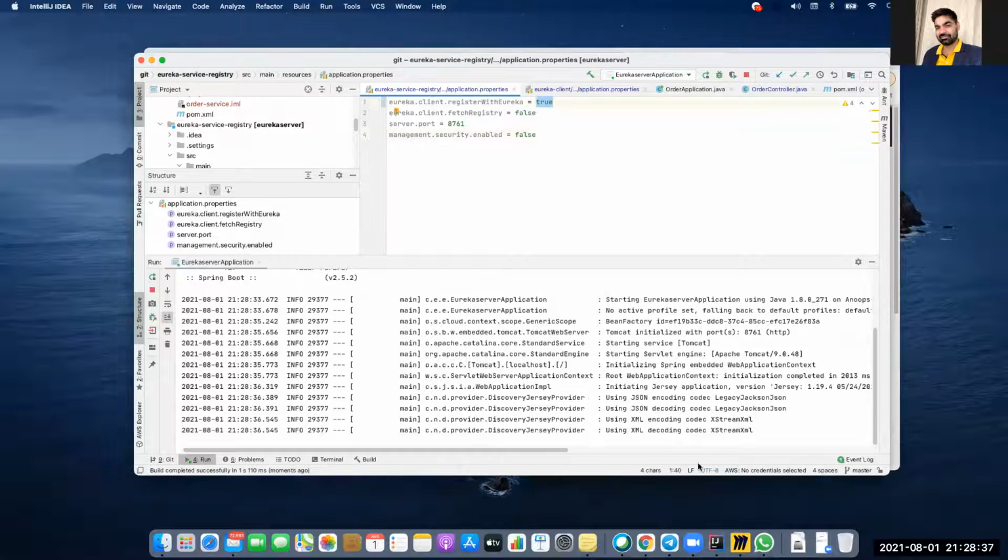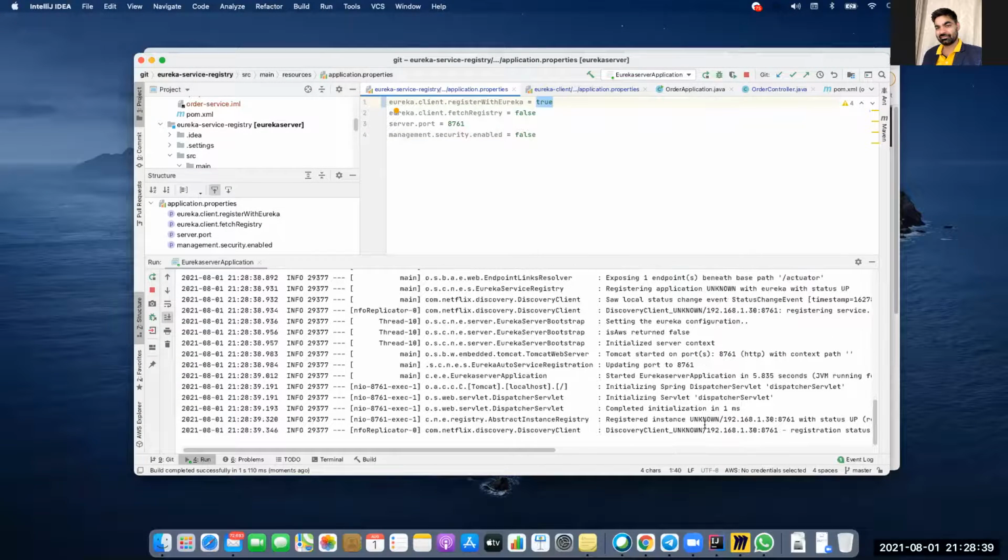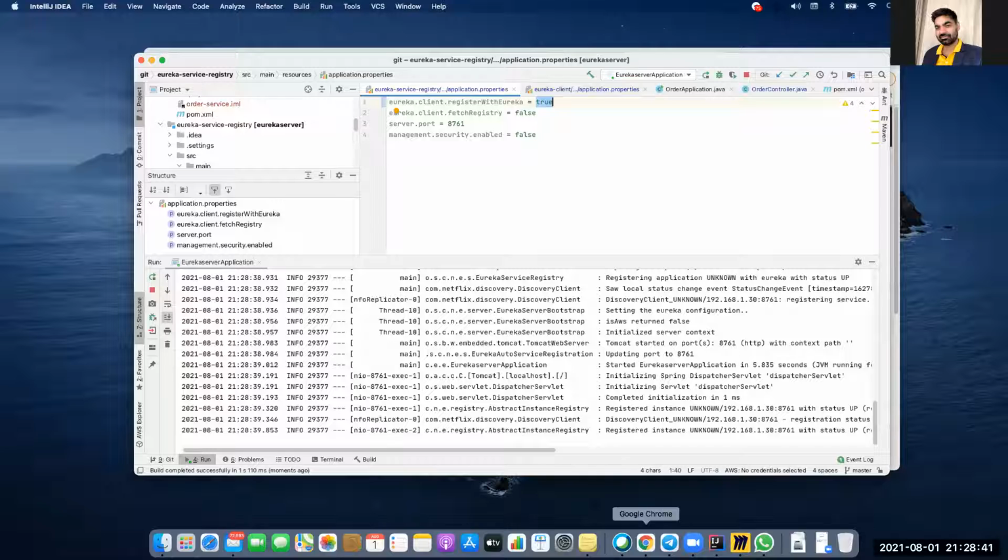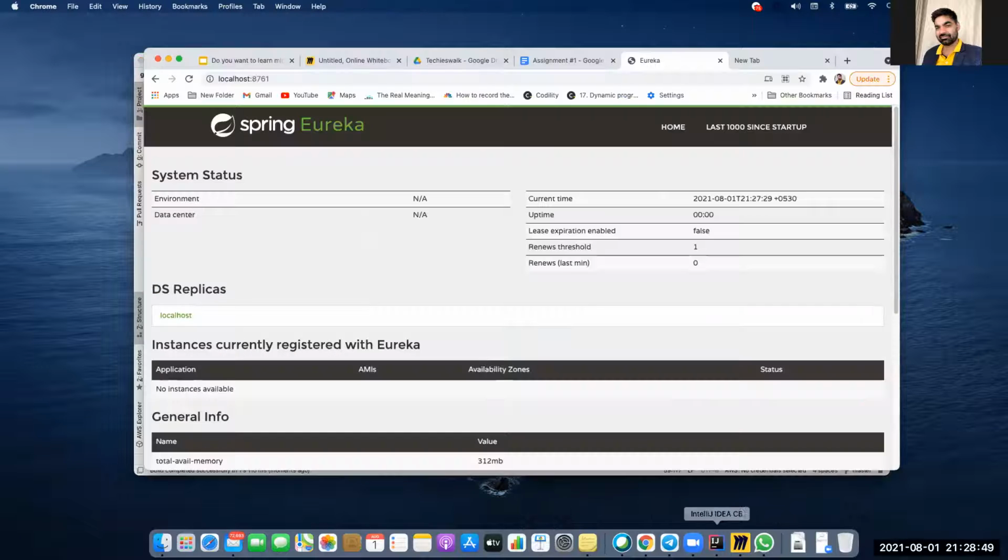Basically this particular property. Now I restarted the application and you will see registry discovery client, and this is the service which is registered with the service registry. Now if I refresh this, there is one unknown application registered here.